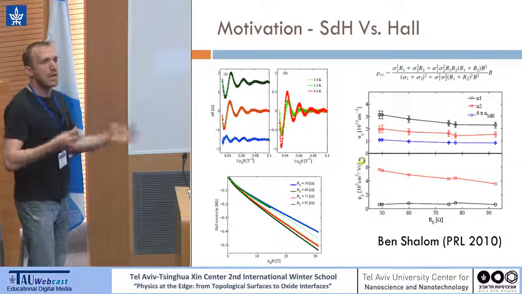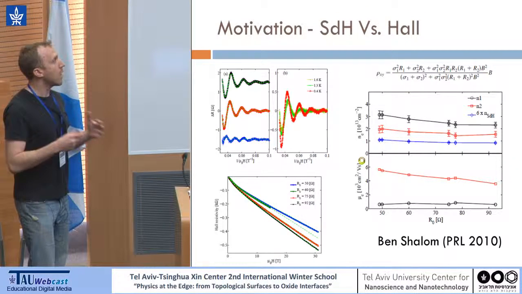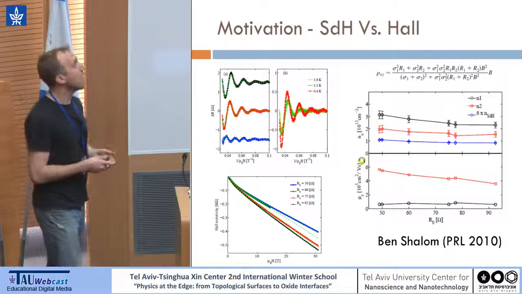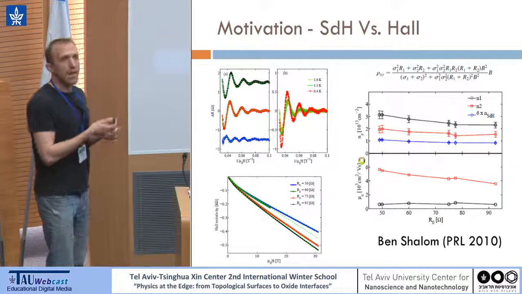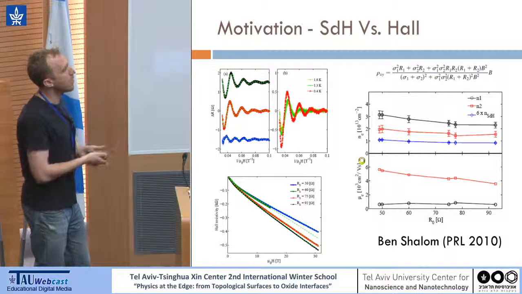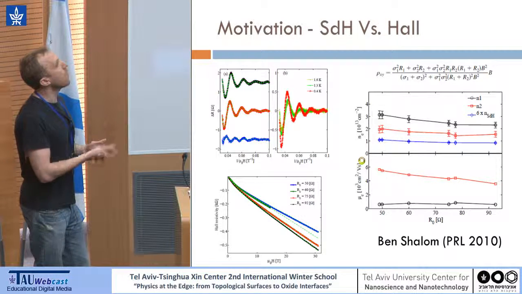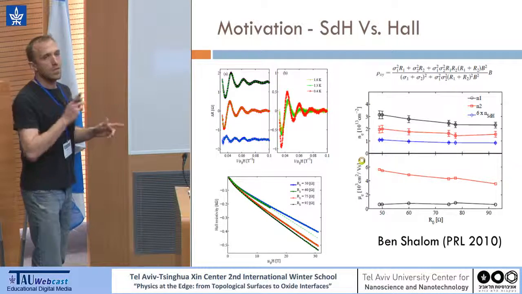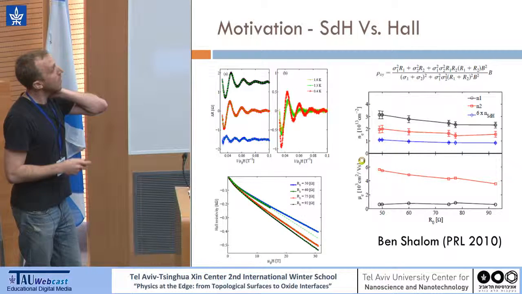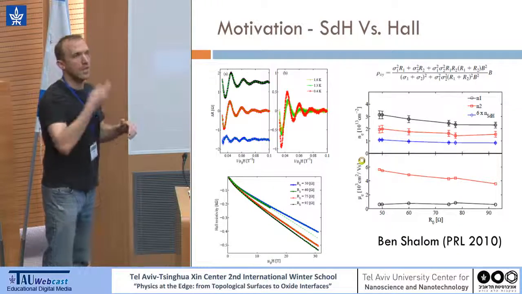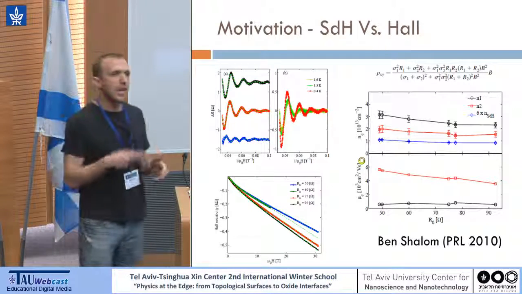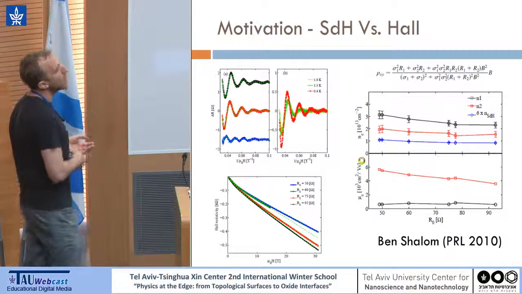If we have more than one band and they are mobile enough, we will see different frequencies. And for STO-LAO, as you can see in this paper from 2010 from our group, only one frequency is observed. So from this frequency you can get exactly the carrier density of the band.